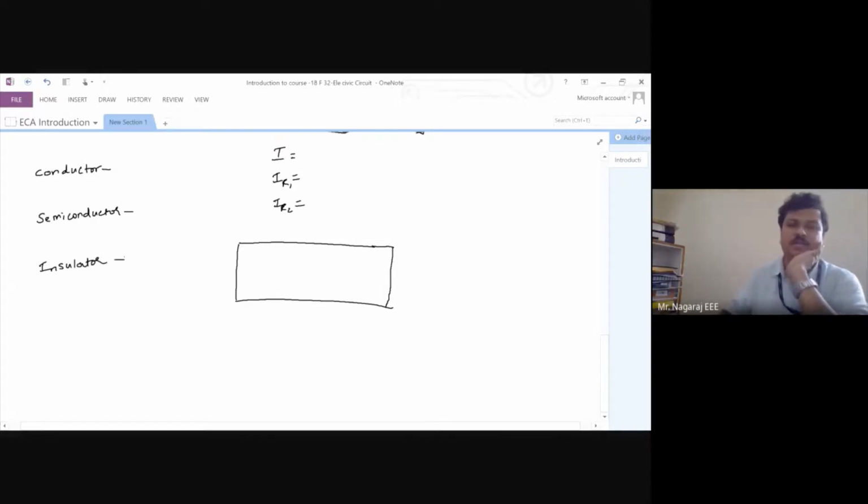What is a conductor? It conducts electricity. It is capable of easily conducting the current. All 3 materials will carry current, but under various conditions. If any material is very easily capable of carrying current, it is called a conductor. Now, how do you recognize a conductor?